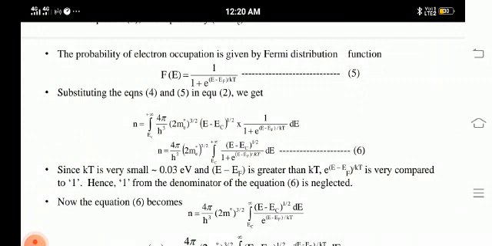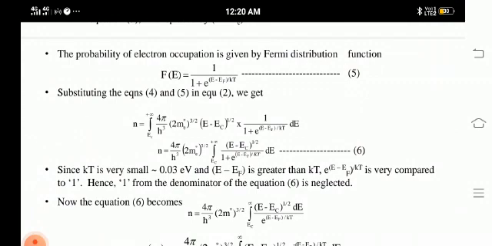Take the constant values outside, and the remaining functions, (E − EC)^(1/2) divided by 1 plus e^((E − EF)/KT), are within the integration limit EC to infinity. Here the KT value is very small, almost 0.03 electron volt.